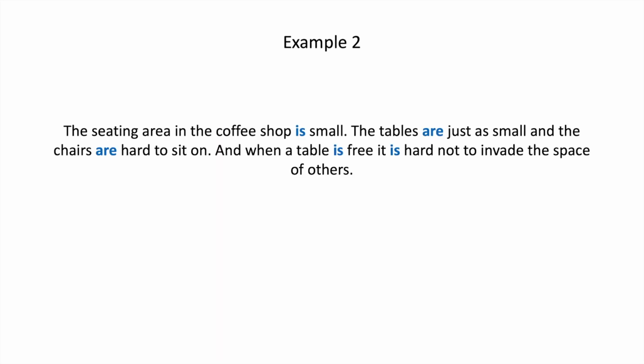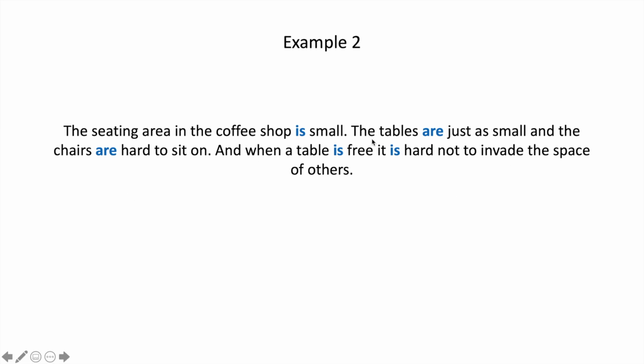Example number 2. The seating area in the coffee shop is small. The tables are just as small, and the chairs are hard to sit on. And when a table is free, it is hard not to invade the space of others. Okay, so let's talk about this sentence. This sentence is extremely wordy and too repetitive. You want to avoid overusing verbs and repeating adjectives, such as small. Small was used twice in this sentence.